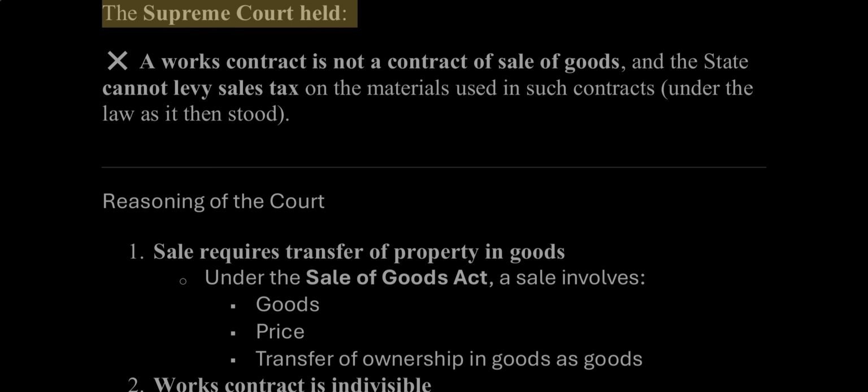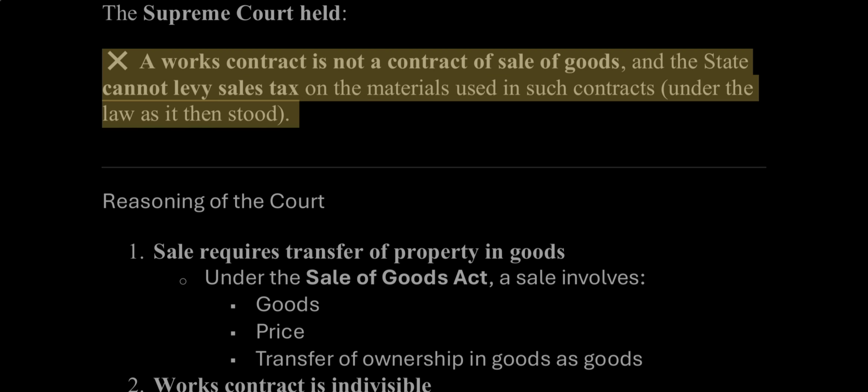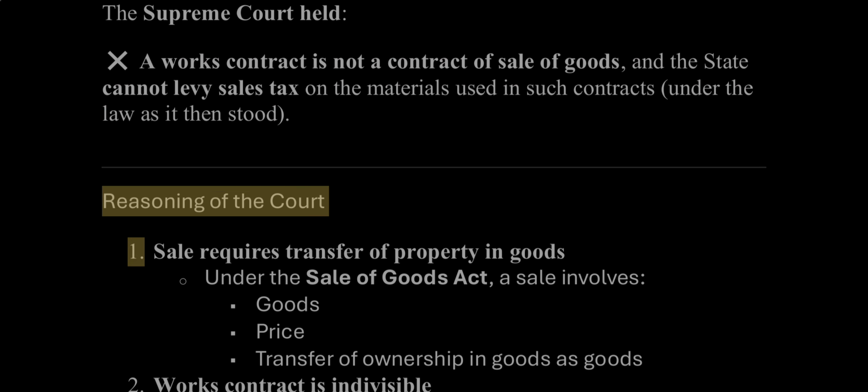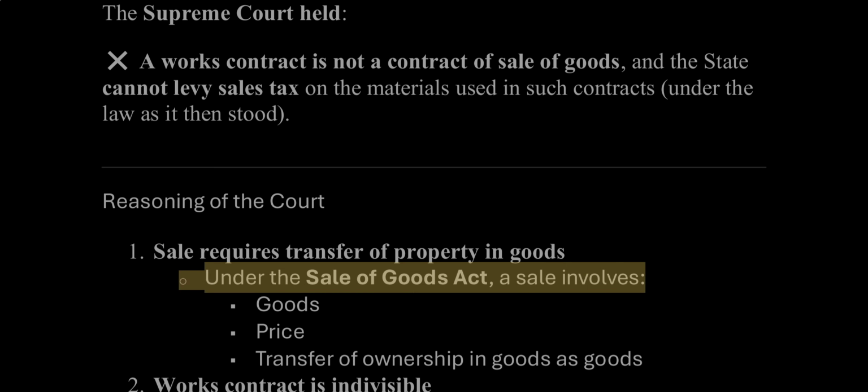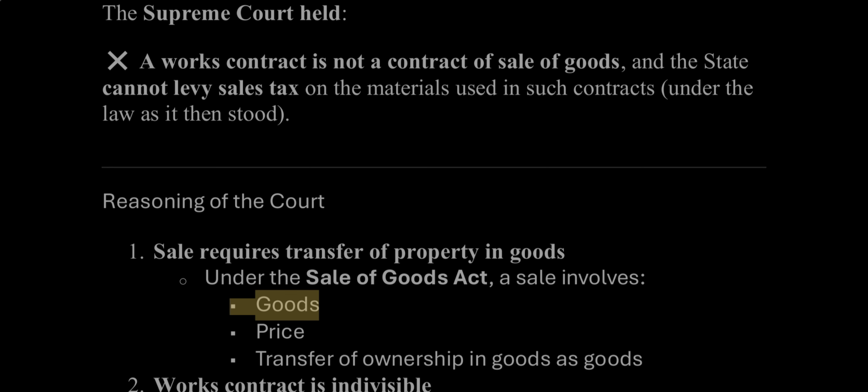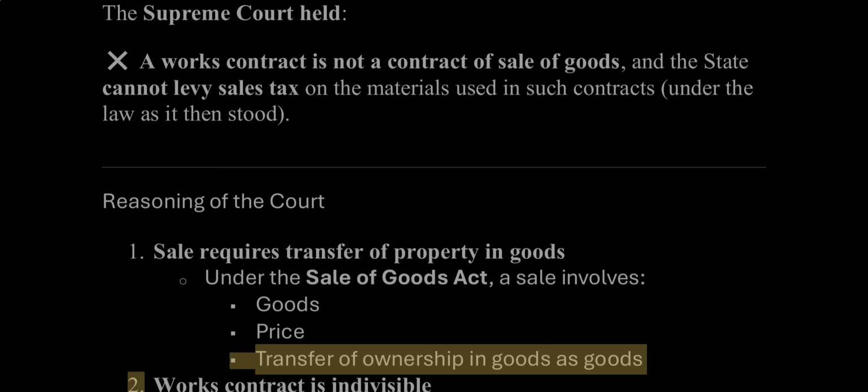Decision: The Supreme Court held that a works contract is not a contract of sale of goods, and the state cannot levy sales tax on the materials used in such contracts, under the law as it then stood. Reasoning of the court: 1. Sale requires transfer of property in goods. Under the Sale of Goods Act, a sale involves goods, price, and transfer of ownership in goods as goods.